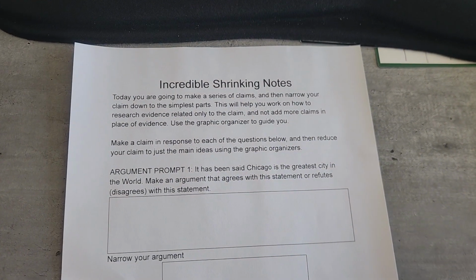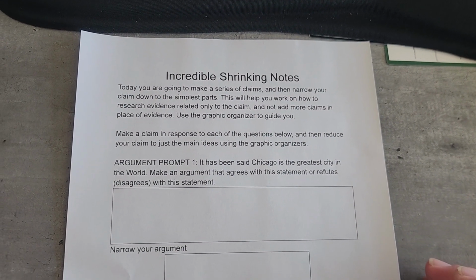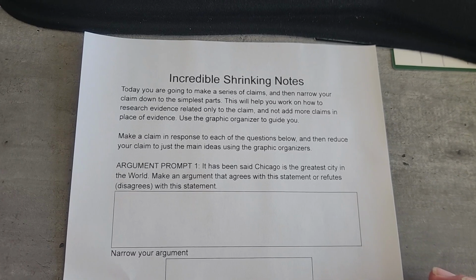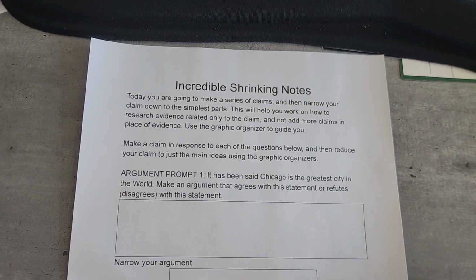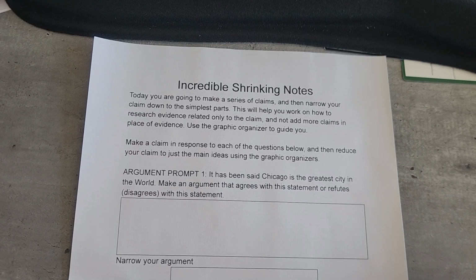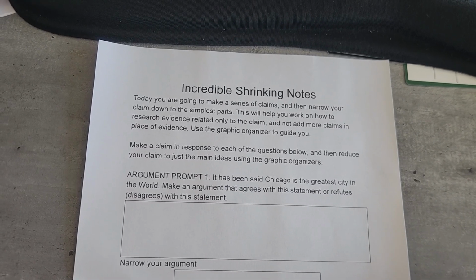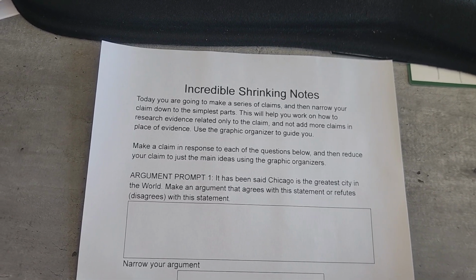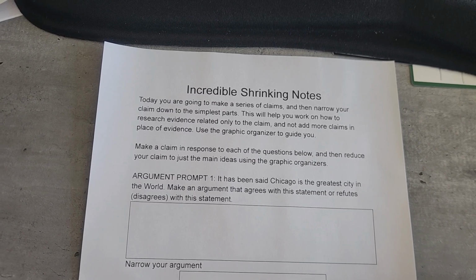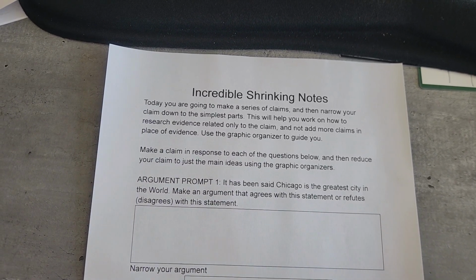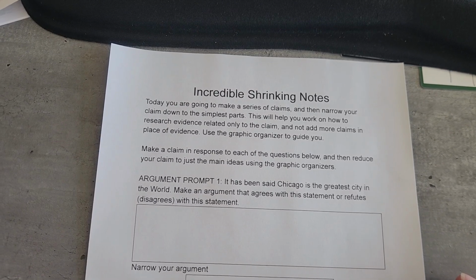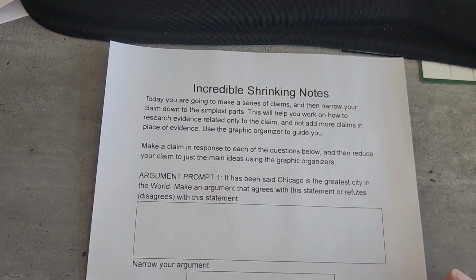Okay, so taking a look at this, reading the directions, today you're going to make a series of claims and then narrow your claim down to the simplest parts. This will help you work on how to research evidence related only to the claim and not add more claims in place of evidence. Use the graphic organizer to guide you, make a claim in response to each of the questions below, and then reduce your claim to just the main ideas using the graphic organizers. Prompt number 1, it's been said that Chicago is the greatest city in the world. Make an argument that agrees with this statement or disagrees with this statement.